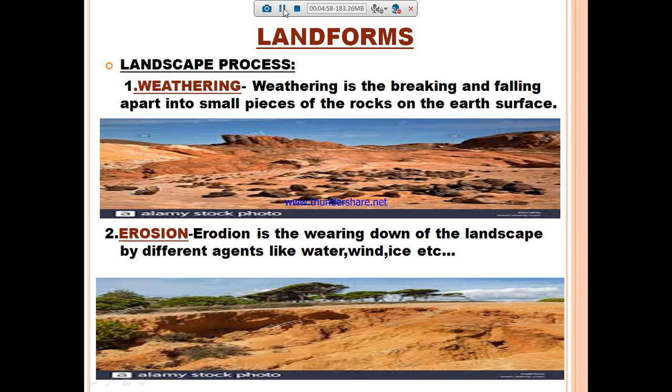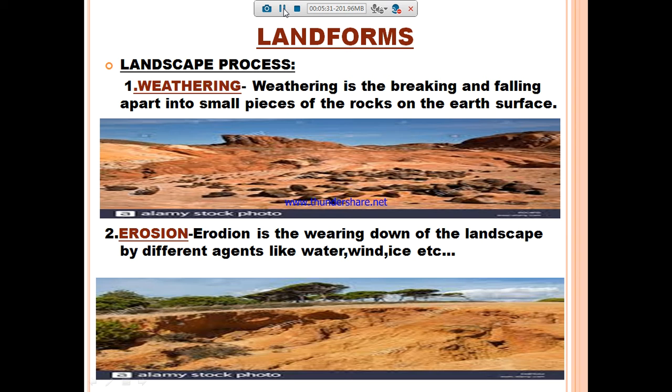Weathering means the breaking and falling apart of rock into small pieces on the earth's surface, due to the wind, the river flowing, heavy air masses or chemical changes. So these rocks break and fall apart into small pieces on the earth's surface.